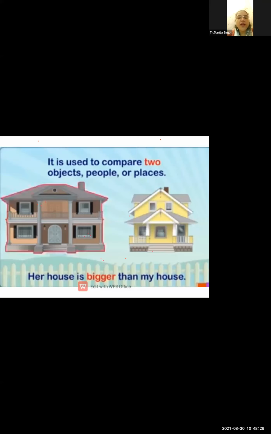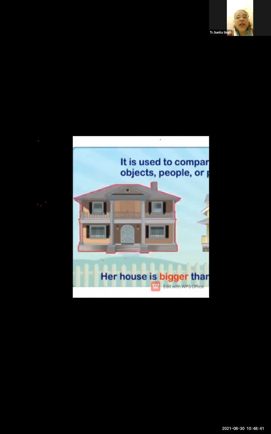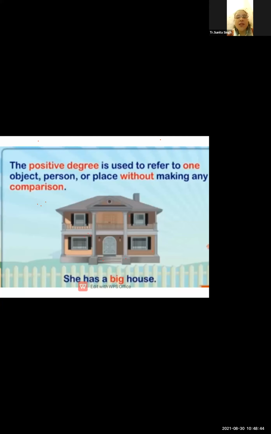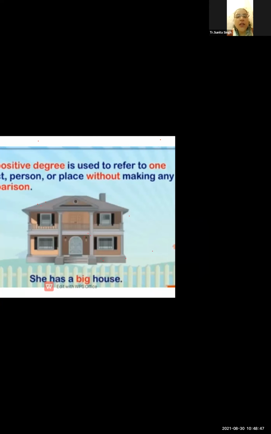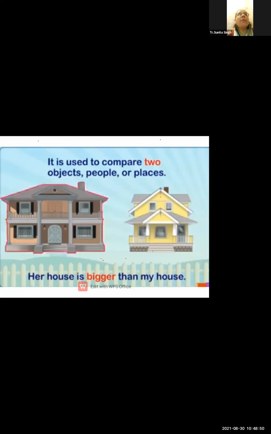Now, what is the comparative degree? The comparative degree is used to compare two objects, two persons, or two places. In a positive degree you find only a single person or object, but in a comparative degree you are comparing between two persons, two places, or two objects. For example, her house is bigger than my house, because here is the comparison of two buildings.